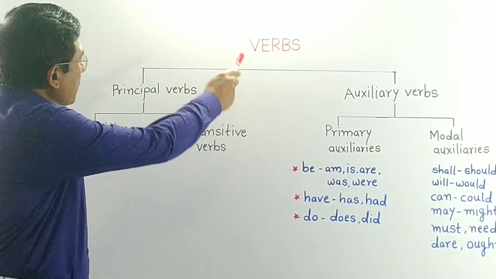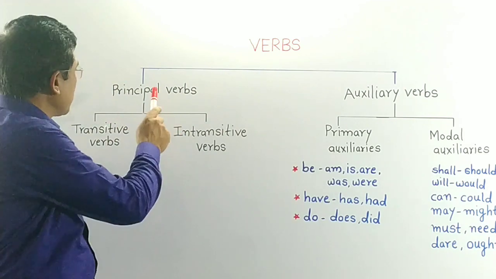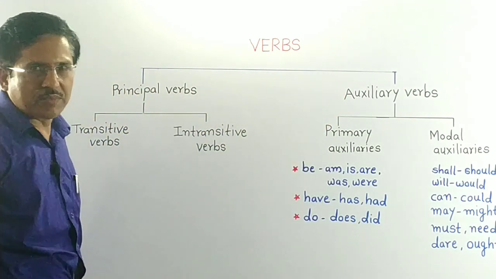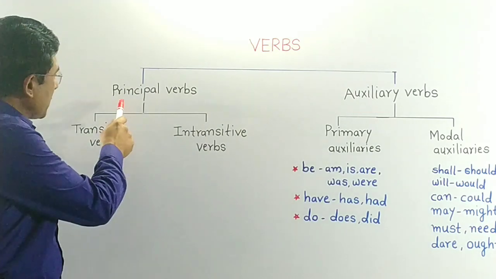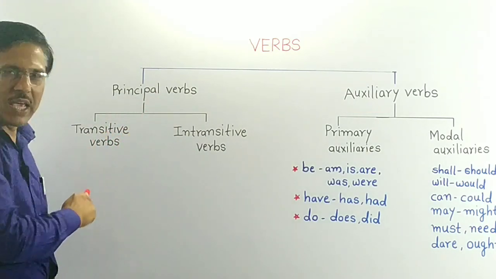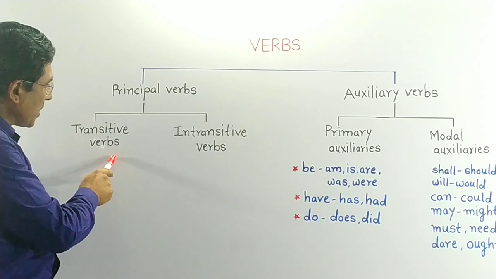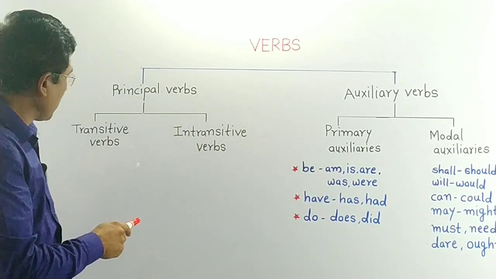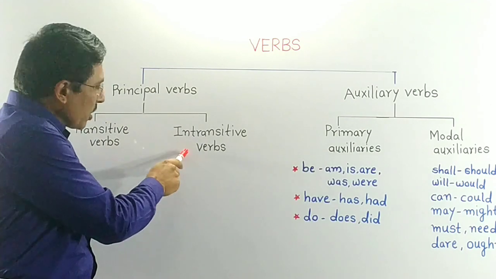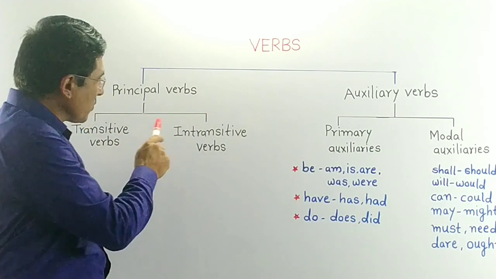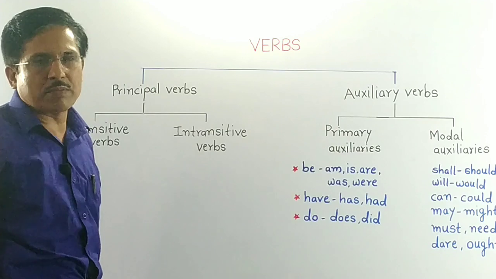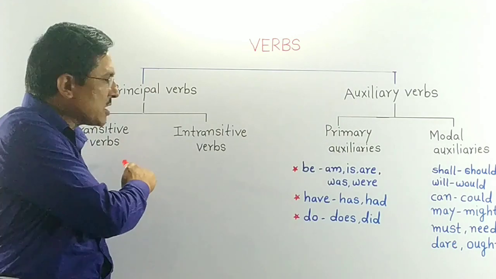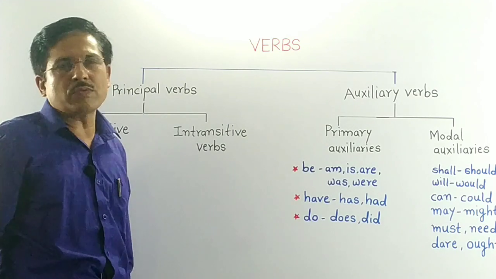Friends, verbs are of two types, principal verbs and auxiliary verbs. Principal verbs are again of two types, transitive verbs and intransitive verbs. If you want more information about transitive verbs and intransitive verbs, you can watch the video titled Transitive Verbs and Intransitive Verbs.